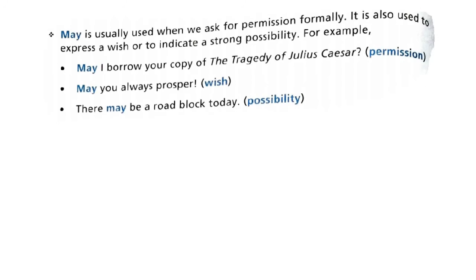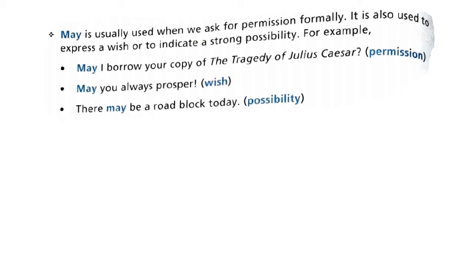May. Now when do we use may? May is usually used when we ask for permission formally. It is also used to express a wish or to indicate a strong possibility. So may is used when we ask for a formal permission. Suppose in the classroom you all ask, ma'am, may I go to the washroom? So it is a formal permission that you're looking for. You're asking for somebody's permission in a formal way. So you use the word may.